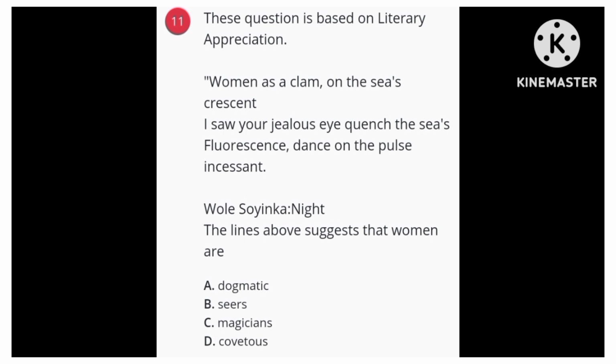Let us use the elimination method in this answer. Seers and magicians are not part of the options, so we are not going to consider them. Let us now consider being dogmatic and being covetous. Which one fits in properly? Each of dogmatic and covetous could define women in this 3-line poem. The keyword there is jealousy. The answer is option D, covetous.